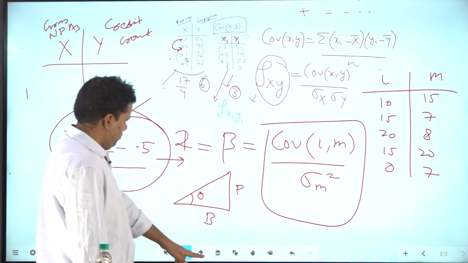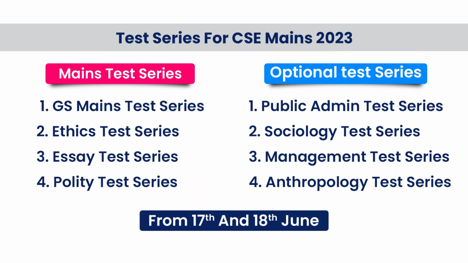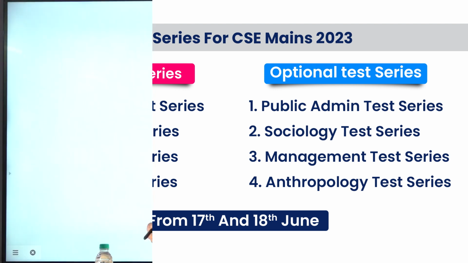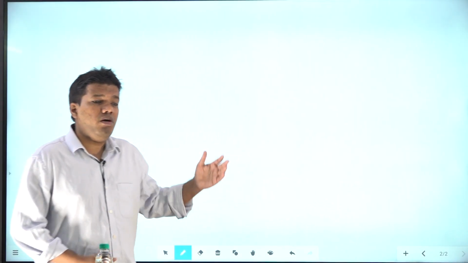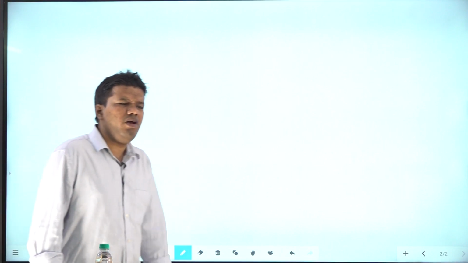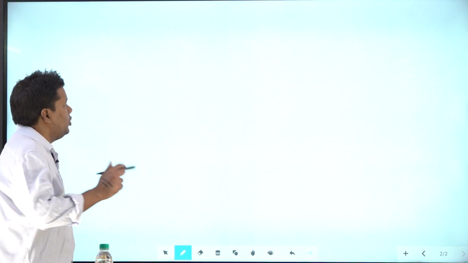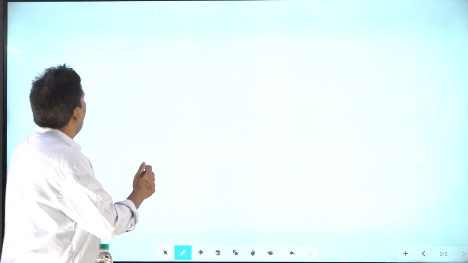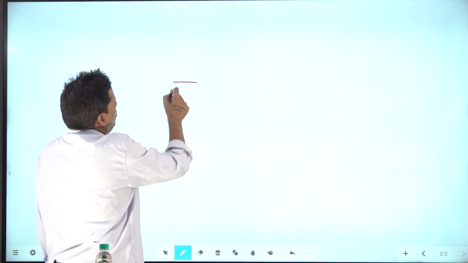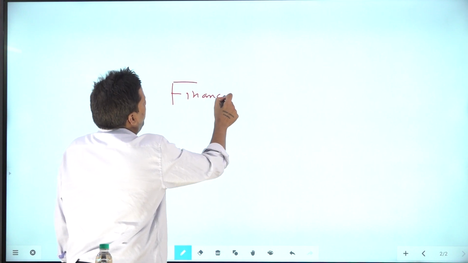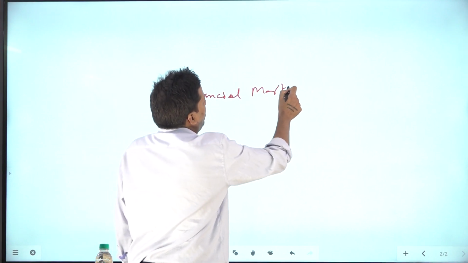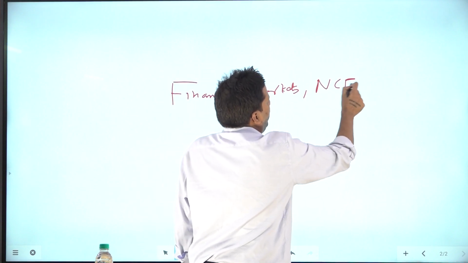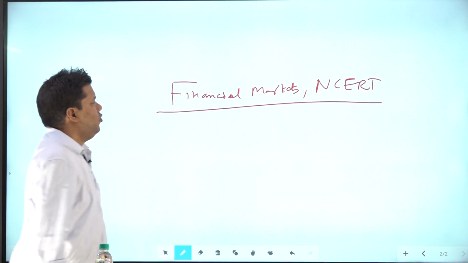So far I have covered this. In future you must know what a portfolio is, since UPSC asked beta. This year they also asked a question where they gave 4 options and asked which is part of your capital market. So I would suggest one thing, and this is my observation: many questions are coming from a particular PDF. Go on Google and search financial markets NCERT. You'll find a PDF, a chapter from the class 11th or 12th book.